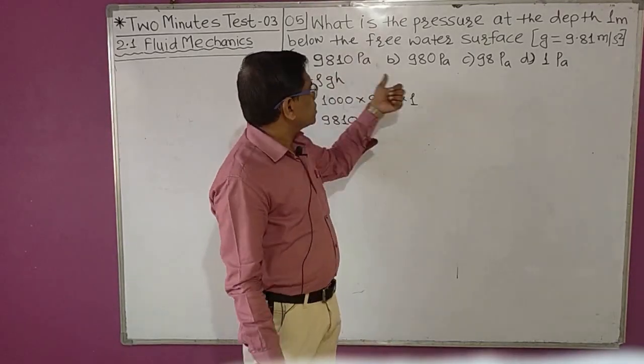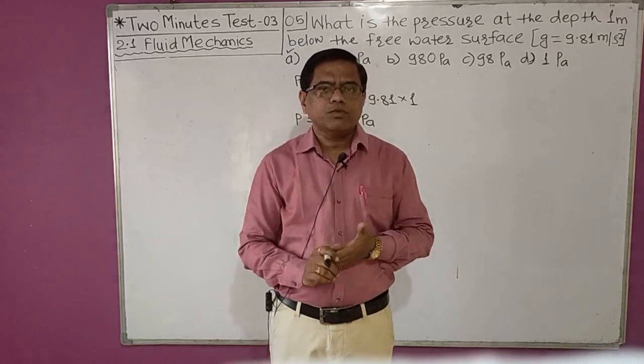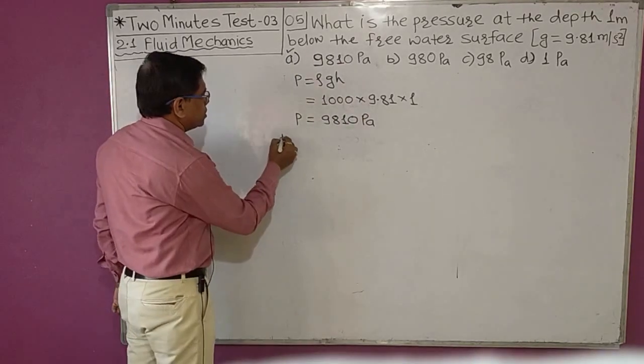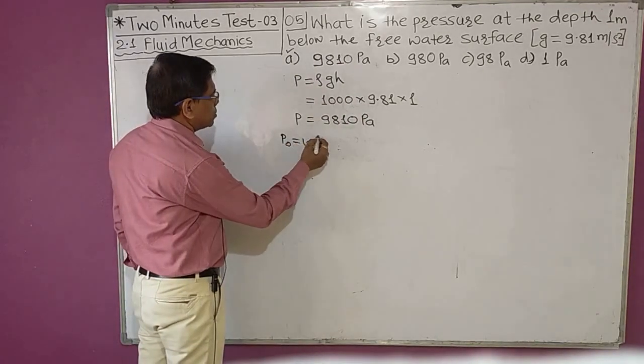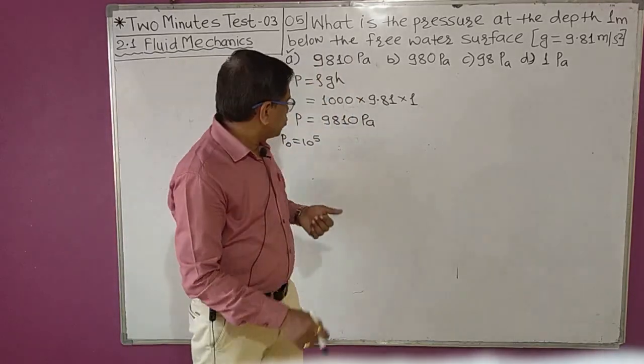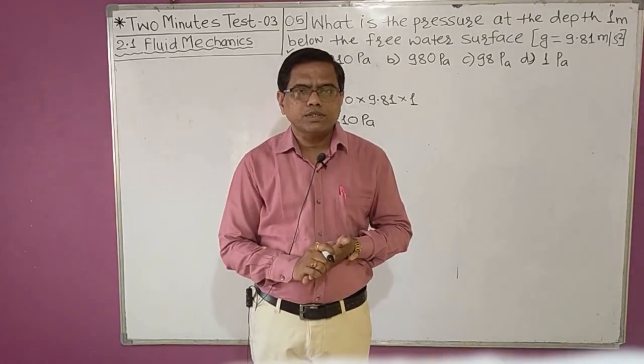When we concentrate on the options, we should get the idea that here we are not going to add the atmospheric pressure P0 is equals to 10 raised to power 5 in this option. That's why we do not add this, and we get the idea that P is equals to 9810 Pascal.